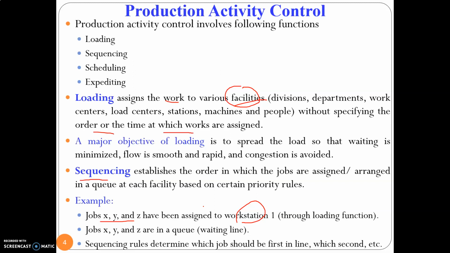It doesn't bother about the order in which it is assigned or the time at which it is assigned. Okay, the sequencing establishes the order in which it is assigned, but it doesn't bother about the start time or finish time of the job being processed.